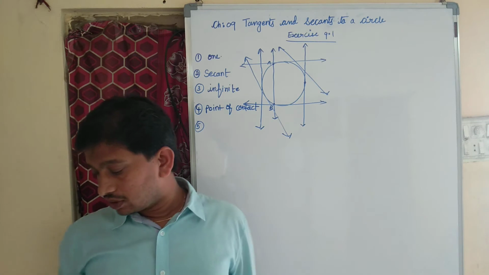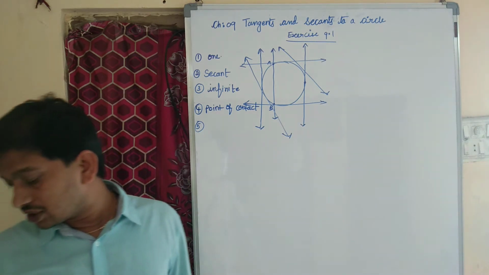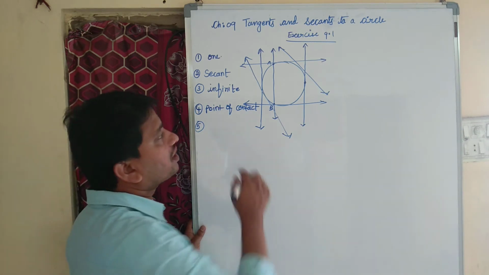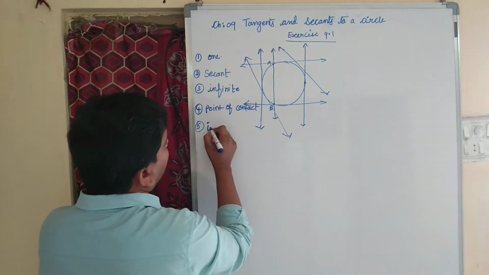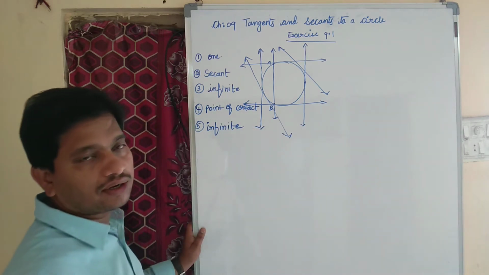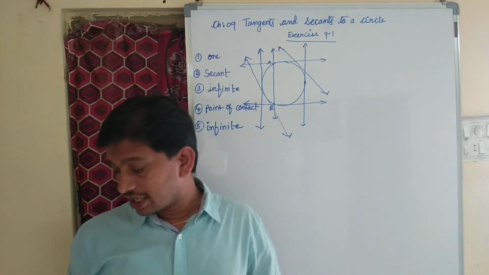Now coming to 5, we can draw dash tangents to a circle. How many tangents can we draw to a circle? We can draw infinitely many tangents. An infinite number of tangents can be drawn to a given circle.